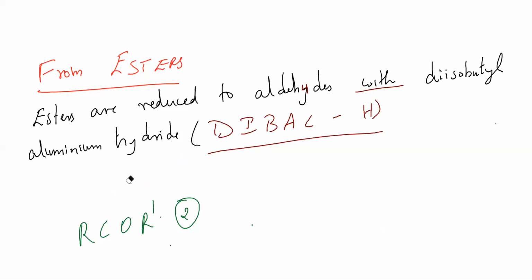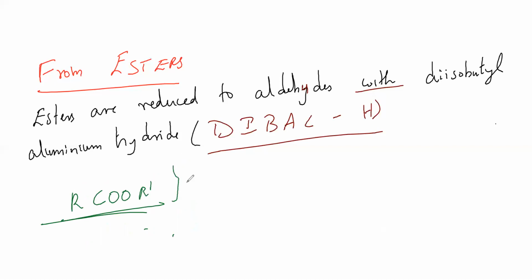It is neither of these, option 1 and 2 are both written the same. RCOOR dash, this is ester. Even if you don't know this, no need to worry, you are here to learn this. RCOOR dash.